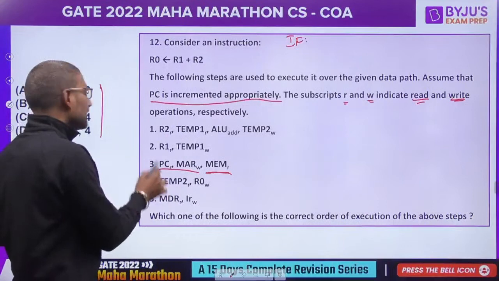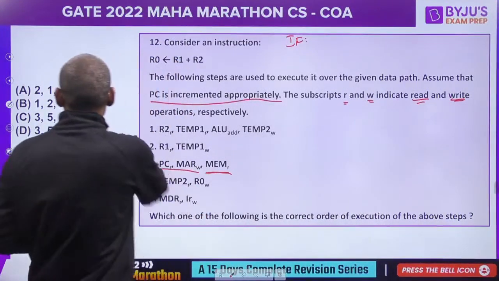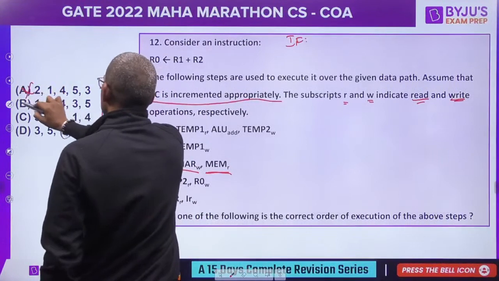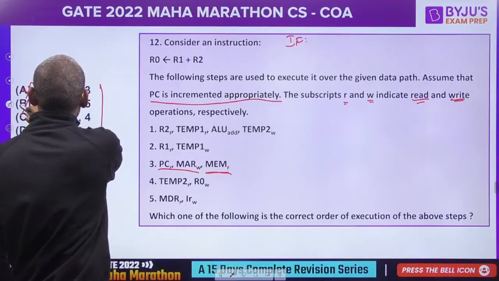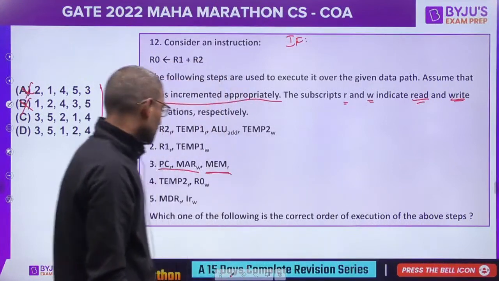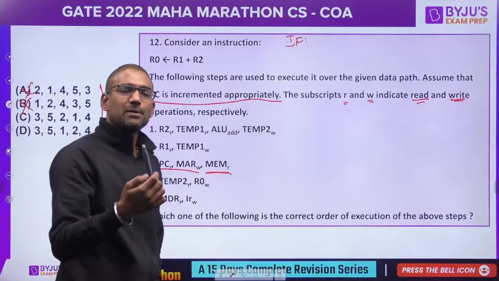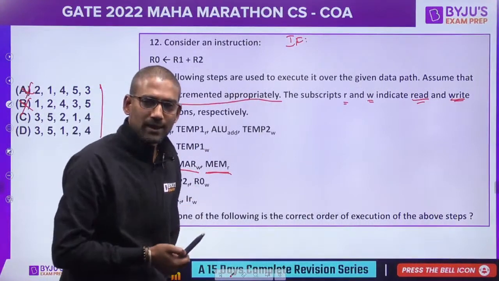So definitely the third step should be upfront. So from there you can just eliminate two options, option A and option B. Now when you get the instruction from memory, will it directly come to IR?